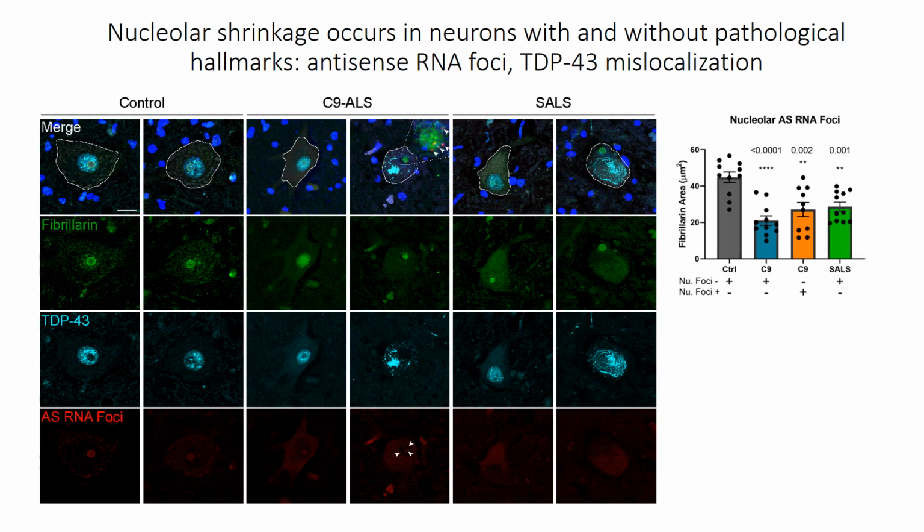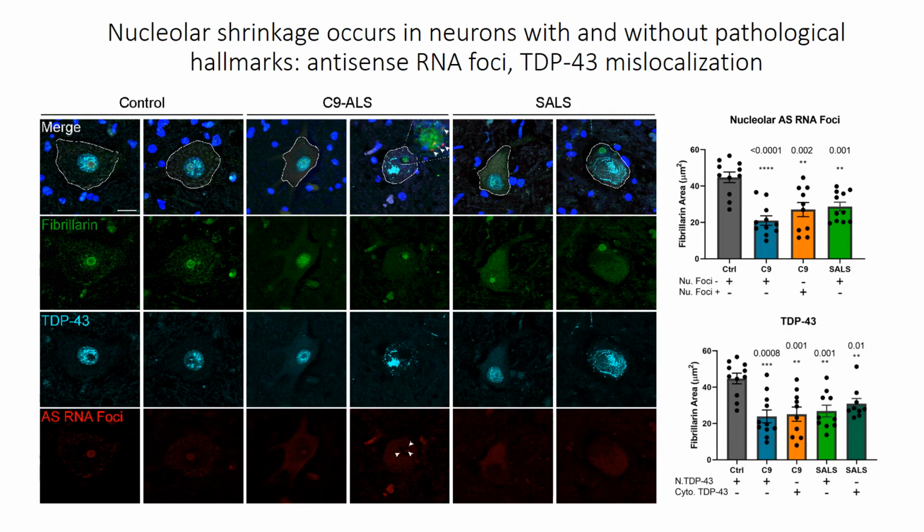Nucleolar size reduction occurs in neurons with or without these nucleolar antisense RNA foci. Similarly, nucleolar size is reduced in neurons with normal nuclear TDP43, as well as abnormal cytoplasmic TDP43 mislocalization.